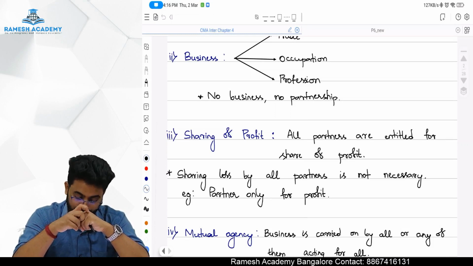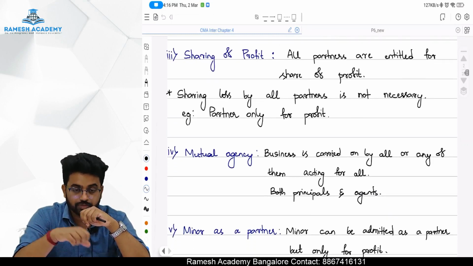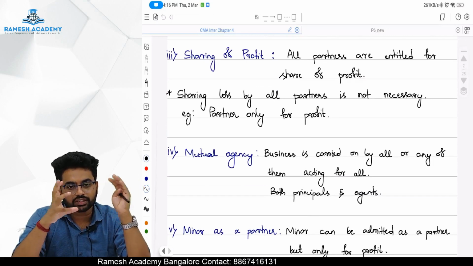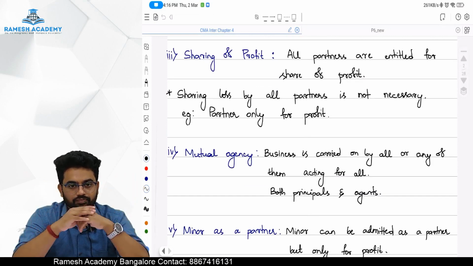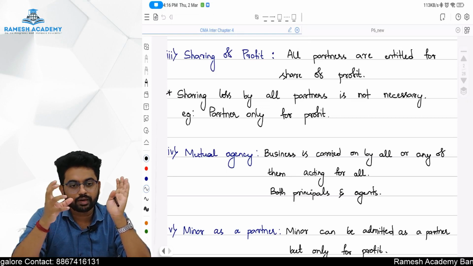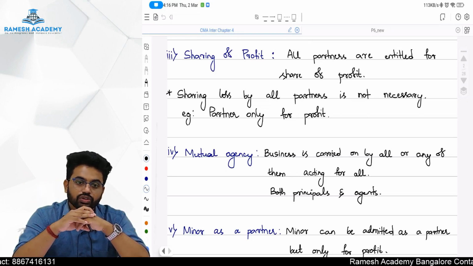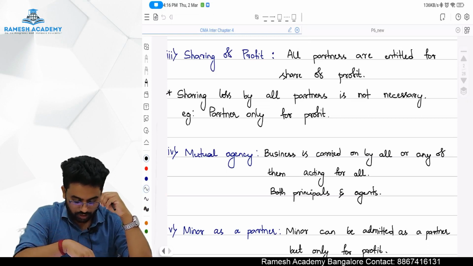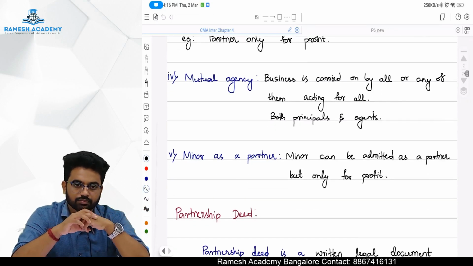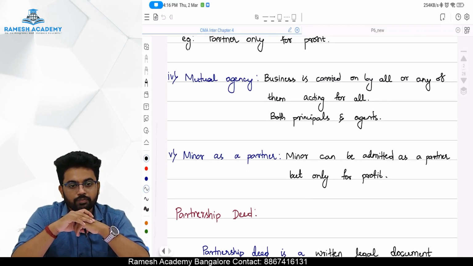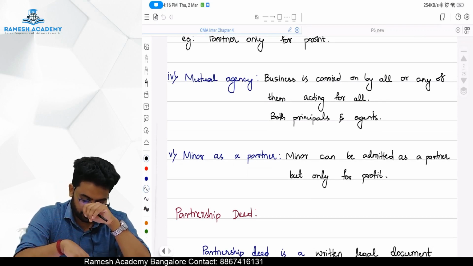Right. So, next one is mutual agency. One partner's action in the name of the partnership firm will bind the other partners also. So everyone is principal of everyone and agent of everyone. Okay. Next one is minor as a partner. Yes, a minor can be a partner provided that he is a partner only for profit. Okay.